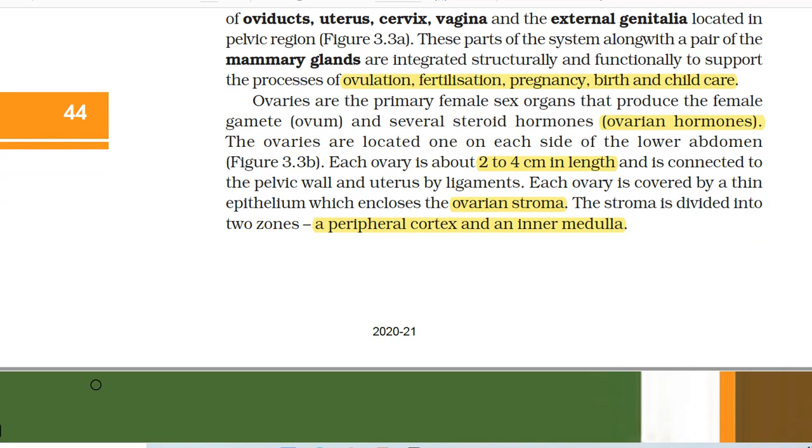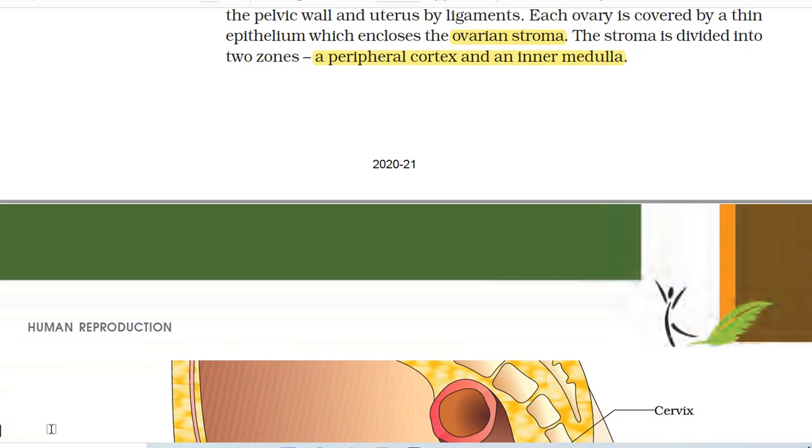Ovaries are the primary female sex organs that produce the female gamete, that is ovum, and several steroid hormones, that is ovarian hormones. The ovaries are located one on each side of the lower abdomen. Each ovary is about 2 to 4 centimeter in length and is connected to the pelvic wall and uterus by ligaments. Each ovary is covered by a thin epithelium which encloses the ovarian stroma. The stroma is divided into two zones, a peripheral cortex and an inner medulla.